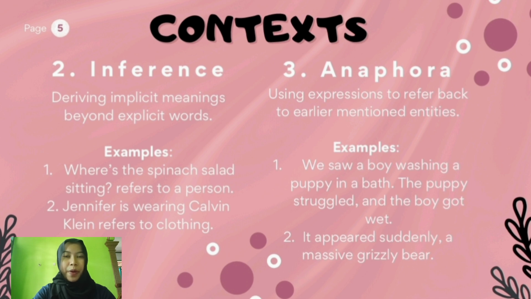Example, "It appeared suddenly, a massive grizzly bear." Anaphora often relies on inference, such as, "We rented a house, but the kitchen was small," which assumes houses have kitchens. "The victim was shot twice, but the gun was never found," implies a gun caused the shooting. Anaphora enhances coherence and reduces redundancy.